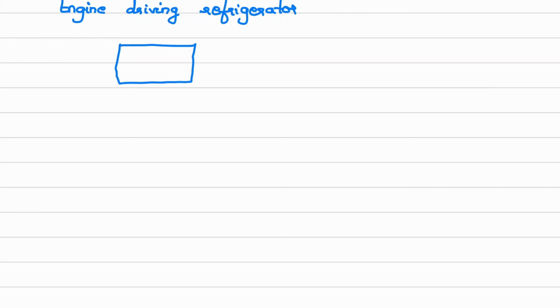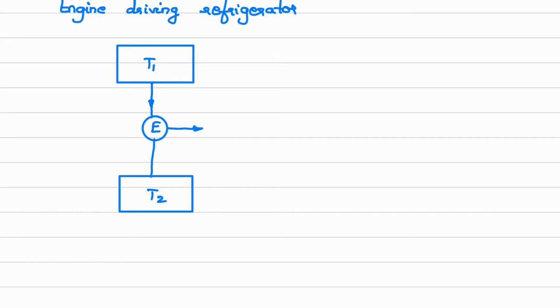This will be the higher temperature reservoir of the engine, I'll give number T1. At the bottom we have the low temperature reservoir of the engine, that is T2. And here I'll draw the engine. This engine will consume certain heat, give work and reject some heat. So heat absorbed is Q1, suppose heat rejected is Q2, and work done is suppose W.